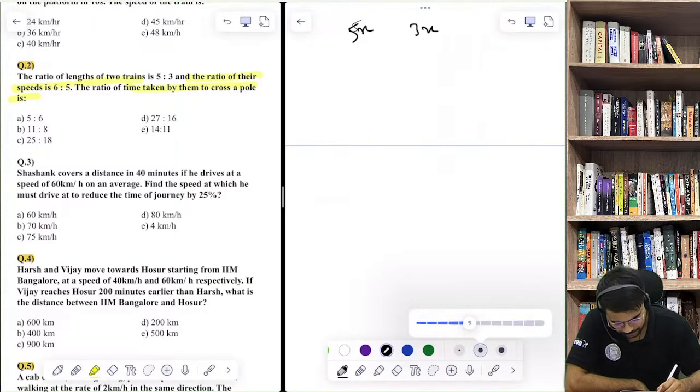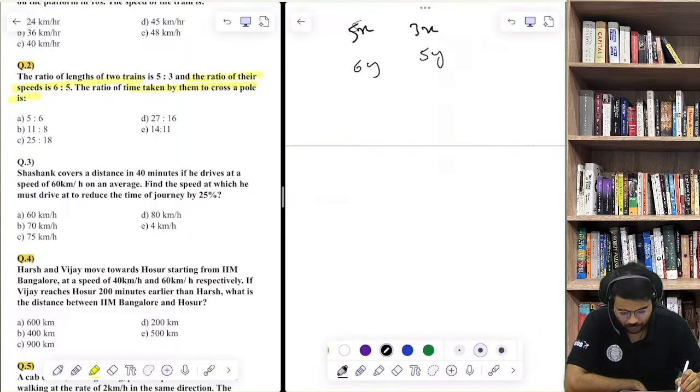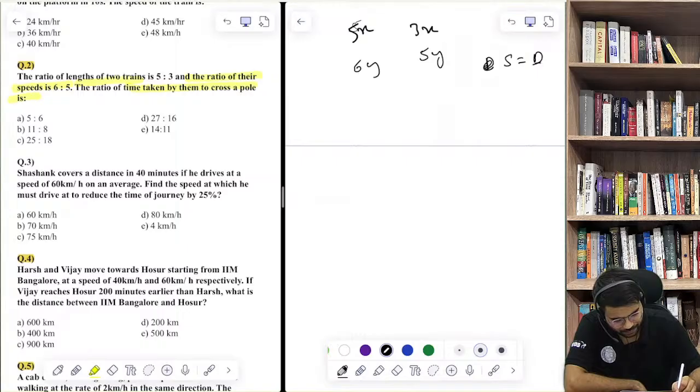Now their speeds, let's say 6y and 5y. You can even ignore these x and y. What is time? Time is distance upon speed. Always remember speed is equal to distance upon time, so time will be distance upon speed.